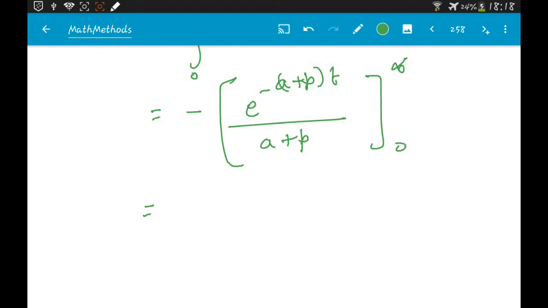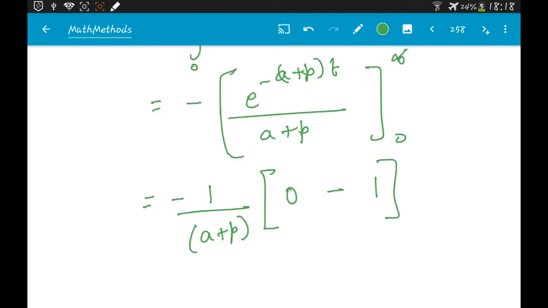Alright, so now let's see. When t is infinity, then e power minus something into t would be e power minus infinity, so this is going to be a very small number, which is 0. And then you're going to have e power 0, which is 1.